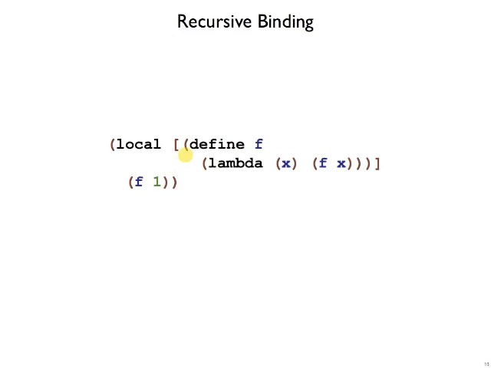This example illustrates that it's not that we have to use special function syntax in order to get recursive functions. Right? Here I'm defining f to be the function that takes x and calls f to x, and this will be an infinite loop just as it was before. The reason this works is because lambda delays the evaluation of the body, and it turns out we don't try to use this particular f until we're already down here when we call the function f, which calls the function f, and so on. So the key thing to making these recursive function definitions work is this lambda delaying.